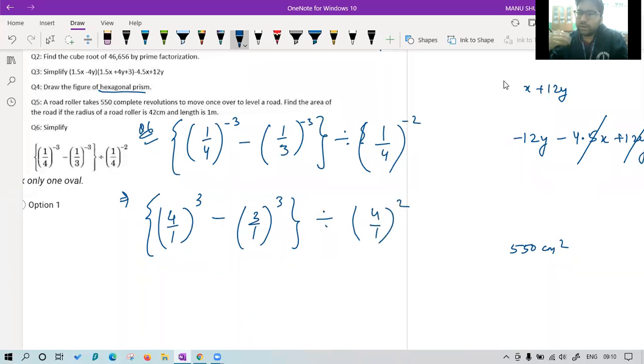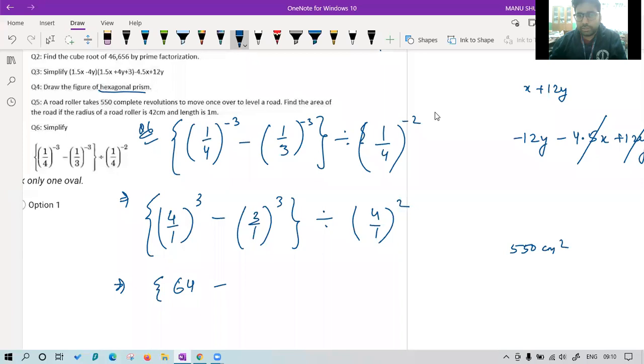So first step, I got rid of all the negative powers, and now I will simplify this question. 4 power 3 is how much? 4 cube is what? Harshul, very good. But Harshul, you are quite active, but in the examination, you make some mistakes out of this fast thing.